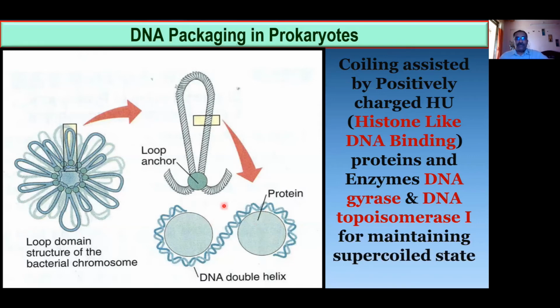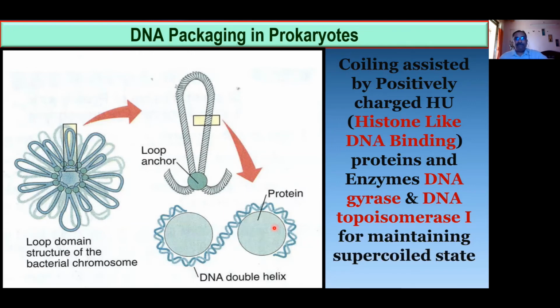Okay, fine. So what I say, the circular DNA is coiling and recoiling. Coiling and recoiling, foldings and supercoilings, everything is possible because of these three substances. What are those three substances? One is a positively charged histone-like DNA binding protein. This must be there. Otherwise, the folding cannot be done.